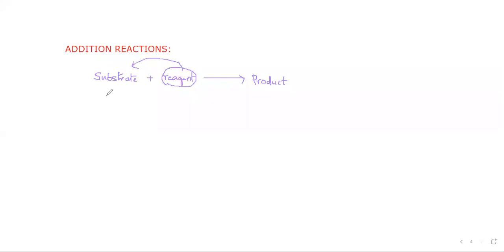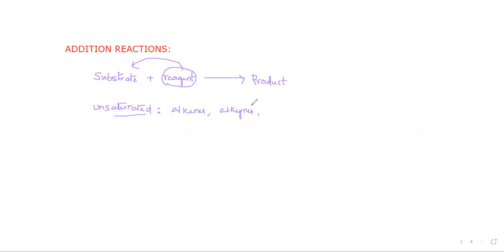So generally, unsaturated compounds show addition. What are the unsaturated compounds? Alkenes, right? Alkynes, right? Other compounds containing multiple bonds.